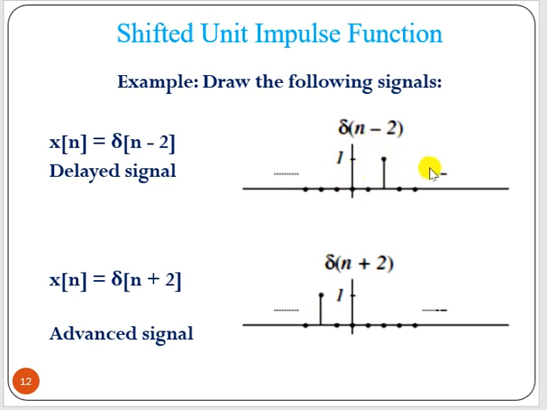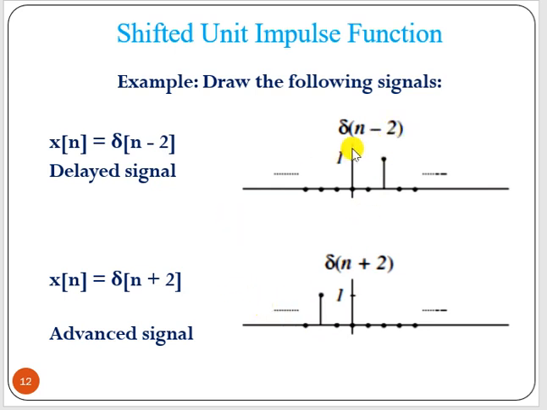Delayed means it is going right hand side, and this is starting from n equal to minus 2. And delta n plus 2 is basically advanced by 2 samples. Advanced by 2 samples, this is delayed by 2 samples.